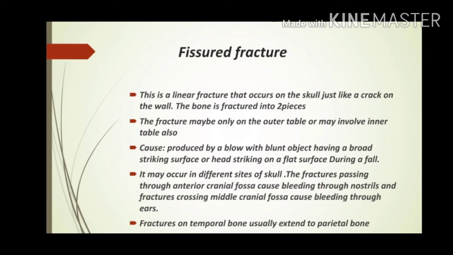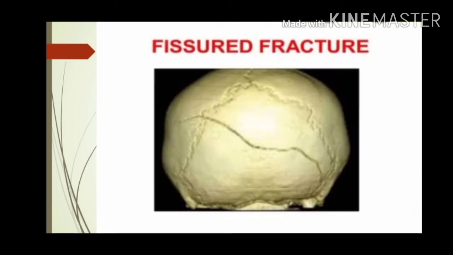The fissure fractures may occur in different sides of skull. The fracture passing through anterior cranial fossa causes bleeding through nostrils, and fractures crossing the middle cranial fossa causes bleeding through ears. The fractures on temporal bone usually extend to the parietal bone. The given figure shows a fissured fracture.